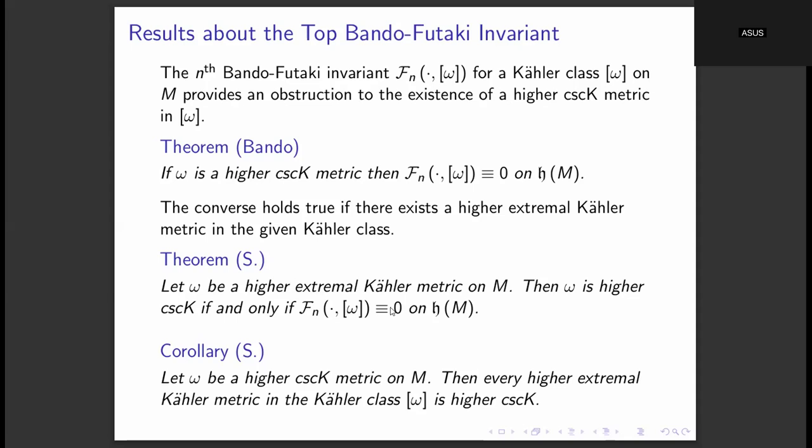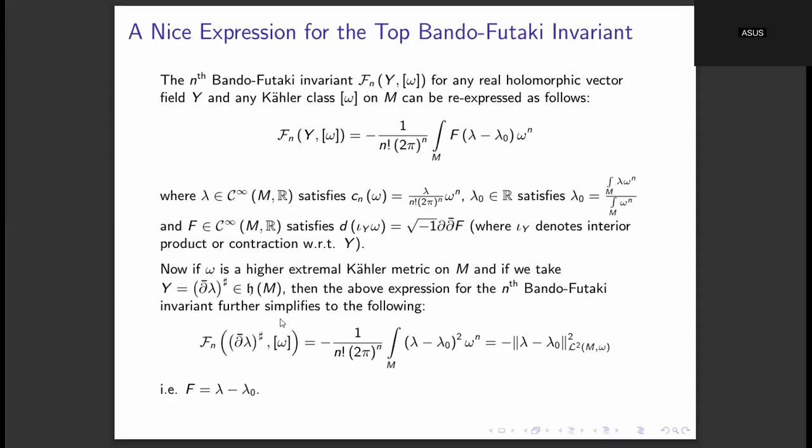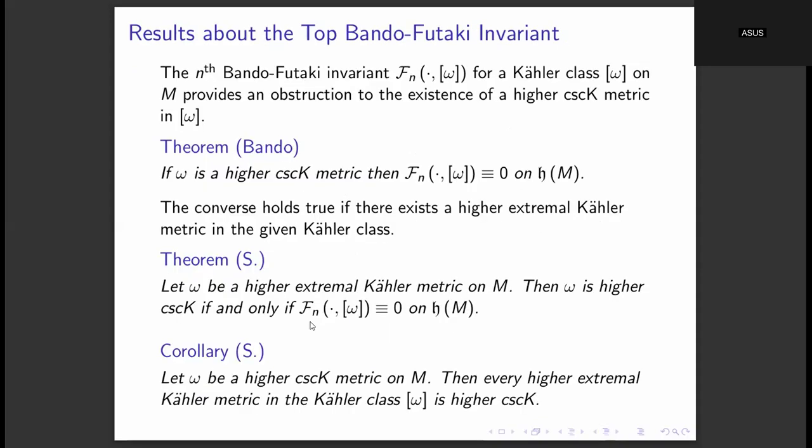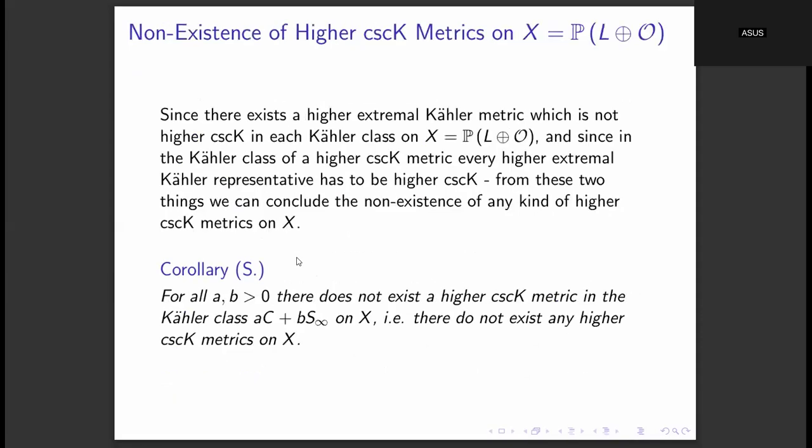So the Futaki invariant vanishes identically if and only if the metric is cscK. Using the Futaki invariant, it was then proven that there don't exist any cscK metrics on the minimal ruled surface. So this is just a comparison of the results obtained in the higher extremal Kähler analog of the problem with the extremal Kähler case of the problem.